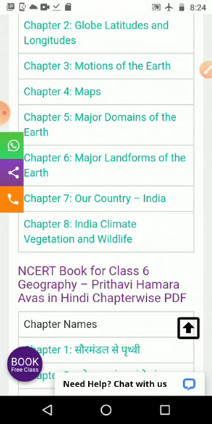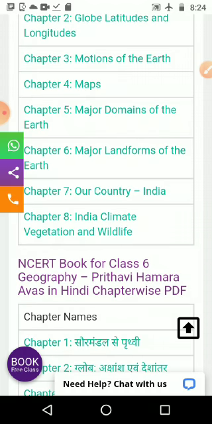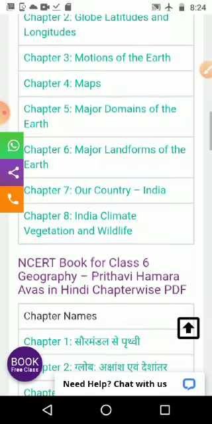That same thing we are repeating again in 9th and 10th in a detailed way. In 6, 7, 8 classes we studied in a small way, means very little information, and in 9th and 10th we are getting more information. Then in this we studied about all the rivers that we studied in the 3rd lesson. Then we studied about our country India, that is the same chapter. A little more information is there in the 9th standard, 1st lesson of geography. And the same thing we are studying in 6th standard.